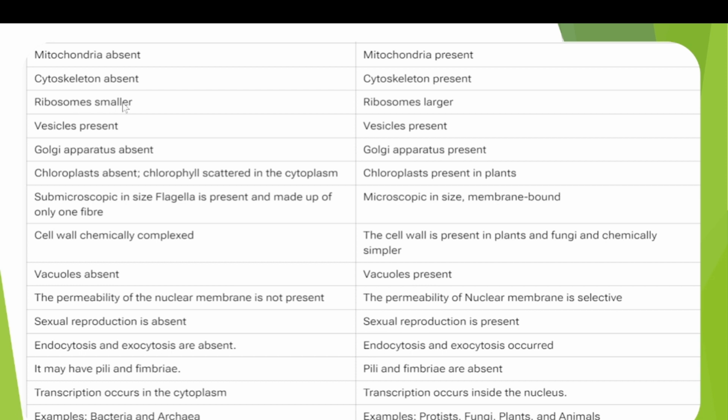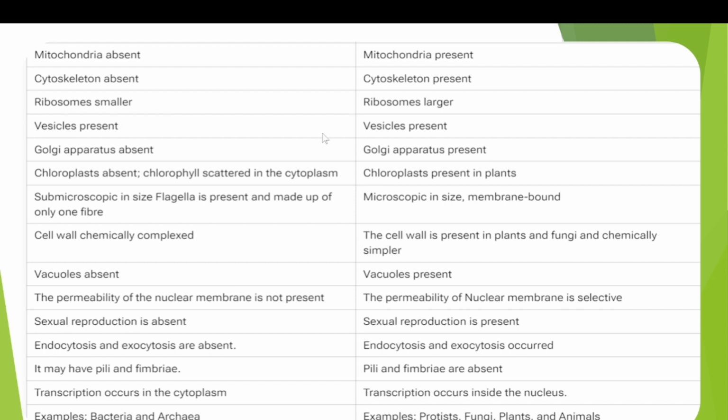If you take ribosomes, prokaryotic ribosomes are 70S ribosomes. In eukaryotes, 80S ribosomes are present in the cytoplasm, whereas in organelles like mitochondria and chloroplasts, 70S ribosomes are present because they are of bacterial origin. That means both 70S and 80S ribosomes are present in eukaryotes, whereas only 70S ribosomes are present in prokaryotes.